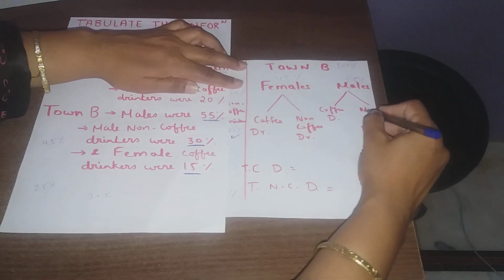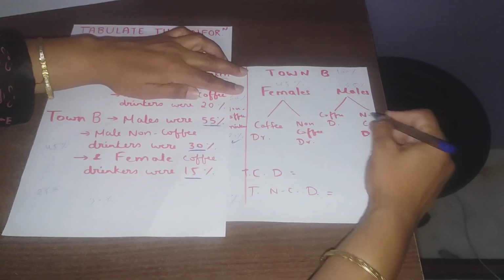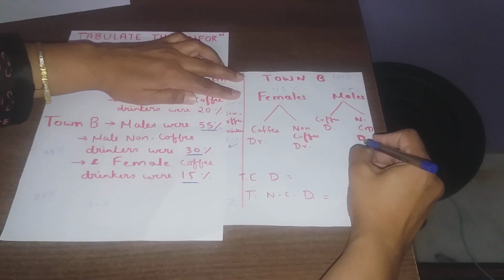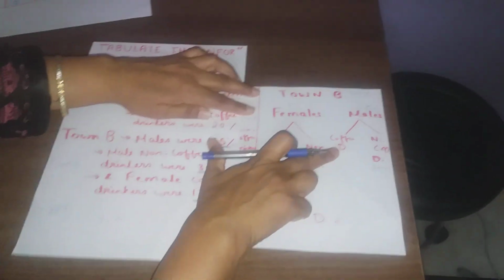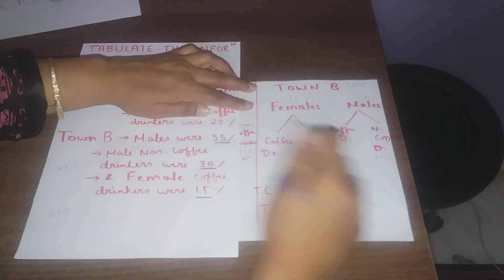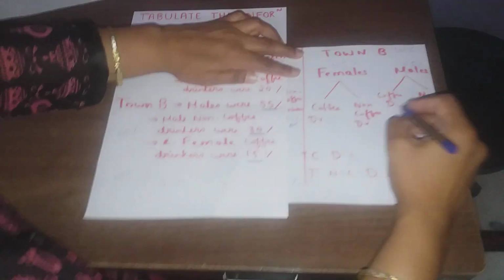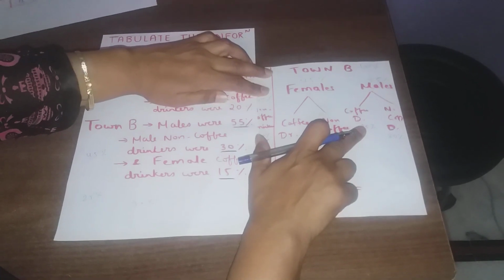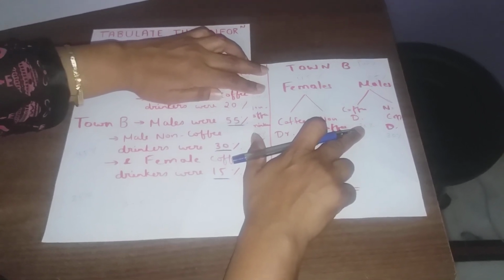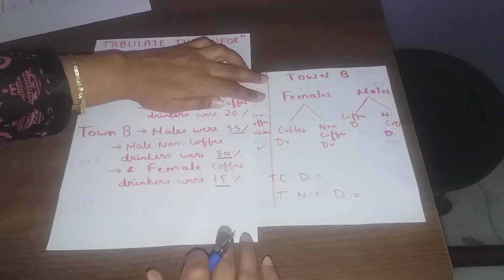Where should I put this? See, this is non-coffee drinkers. How many males are non-coffee drinkers? 30%. So how many males are drinking coffee then? It will be 55 minus 30, 25%. Means 25% males are drinking coffee.